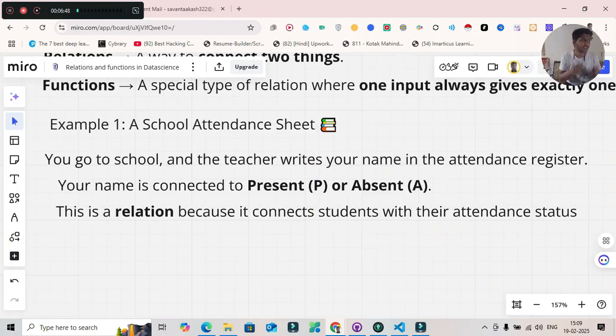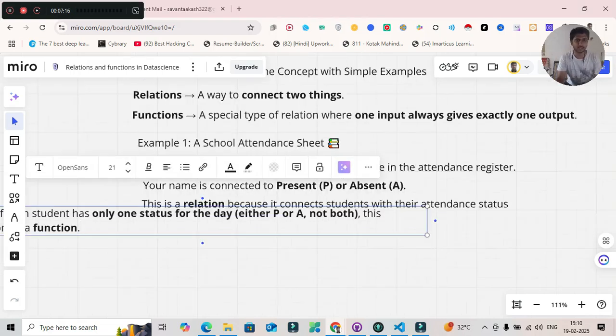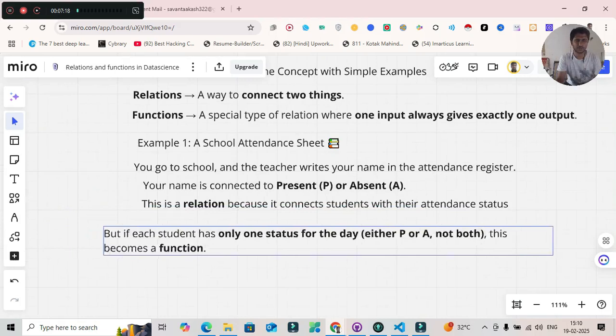But if each student has only one status for the day, it becomes a function. Only one status is there, then it becomes a function f of x returning something, only one output, exactly one output, correct? So this is what the function is all about. If each student has only one status of the day, either P or A, not both, then it becomes a function. So you understood, right? Correct. So this is what the thing is all about.